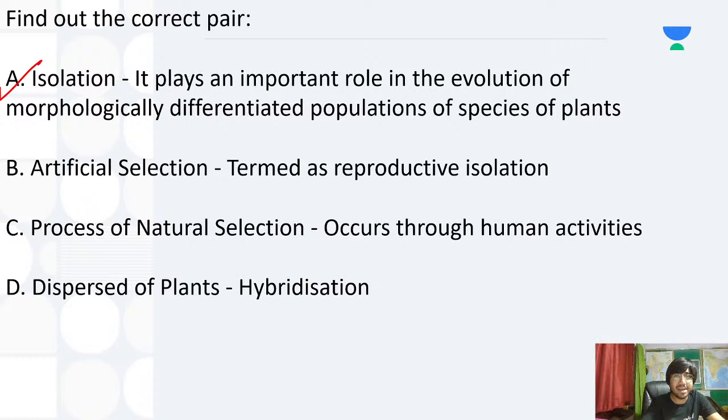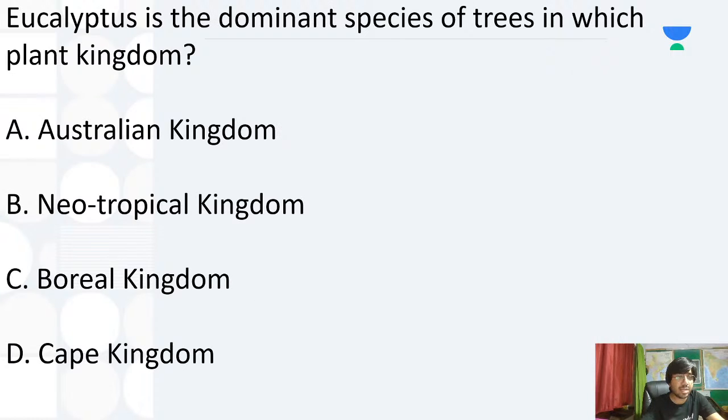Isolation plays an important role in the evolution of morphologically different populations of species, right? So that is very easy. Now this one, eucalyptus is the dominant species. For those of you who might be thinking why we are discussing bio MCQs in the UPSC CSE category, it is because questions up to class 10 biology can also be asked in that exam. That's why we are discussing all these things.